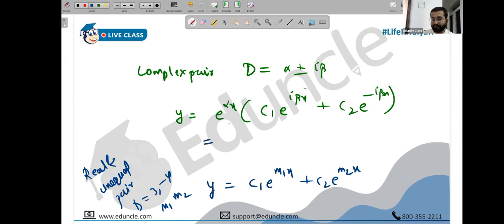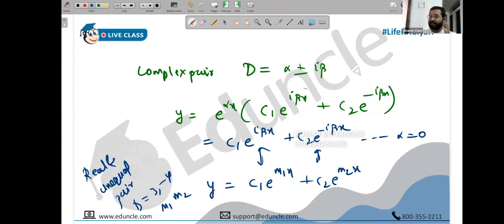Yes, because if alpha becomes 0, then this becomes c1 e raised to i beta x plus c2 e raised to minus i beta x. But this happens only when alpha is 0. Actually they are one and the same thing, if you realize. Why are these two one and the same thing? Because what is the first solution? Plus i beta, and what is the second solution? Minus i beta. Do you realize it, people? The first solution is actually plus i beta, and the second is minus i beta. Not slope, the first solution. What is the word I use?